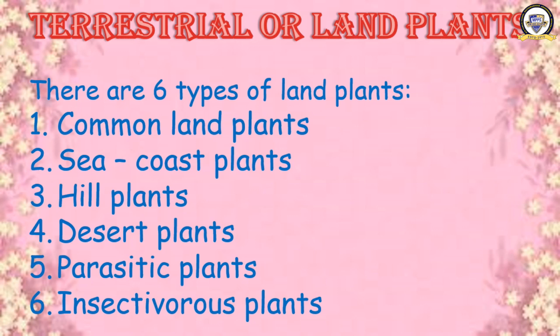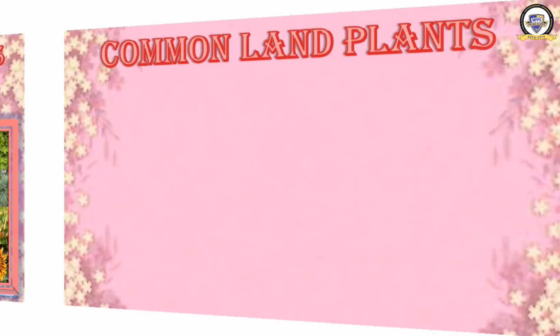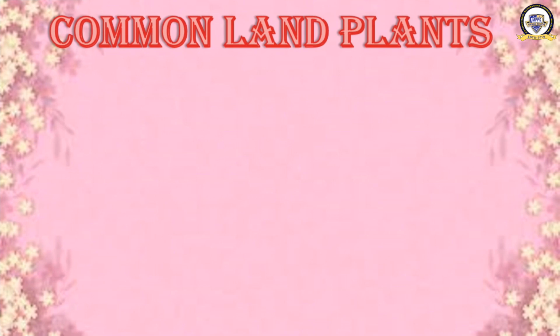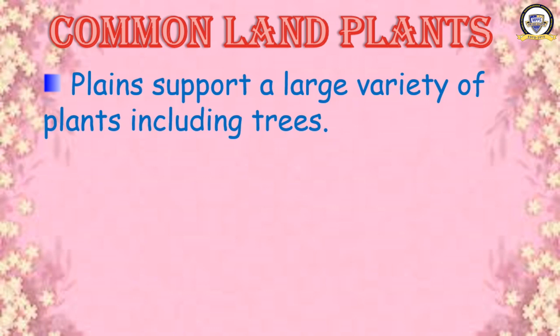See the photographs once more. The terrestrial plants or the land plants. Moving ahead to the first one. What is that? Common land plant. Plains support a large variety of plants, including the trees. You have learned about plains. Plain is the low land.